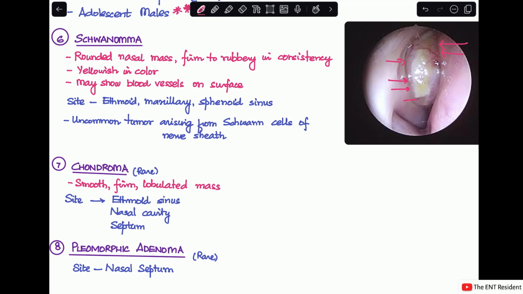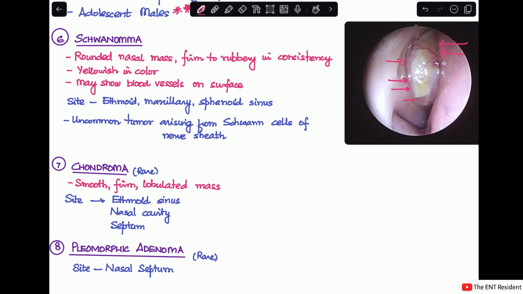The seventh benign tumor is a chondroma, which is a very rare tumor of the nose. It is usually a smooth, firm, lobulated mass, and the sites of origin are the ethmoid sinus, nasal cavity, and the septum. And lastly is the pleomorphic adenoma, which is very, very rare in the nose, and the site of origin is usually the nasal septum.